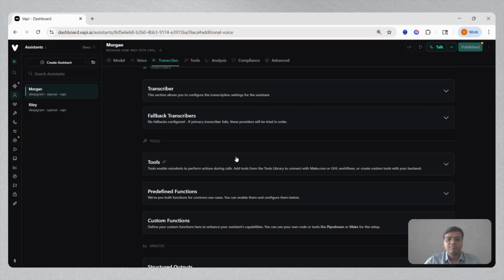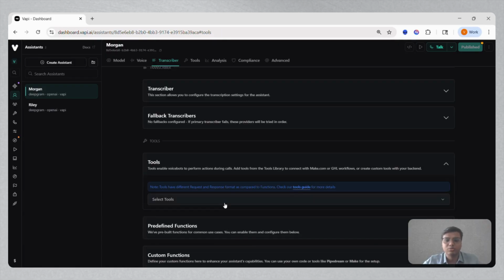But there's still a gap. Say, for example, if as a prospect I tell that, hey, please send across a meeting invite for 3 p.m. on Wednesday. Will that AI agent be able to send that request or that calendar invite or not is what we are going to see over here. So we can do that by using tools or building tools over here.